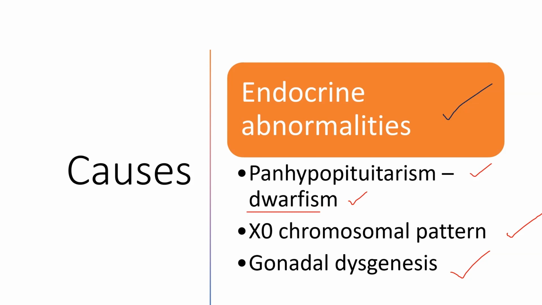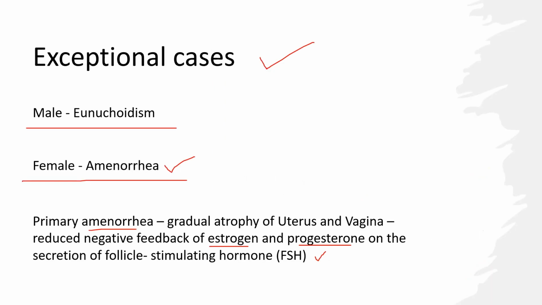In some cases, despite the presence of gonads and normal endocrine function, delayed puberty occurs. In males, it's called anorchidism, where there are normal gonads and normal endocrine function, but we can observe delayed puberty.